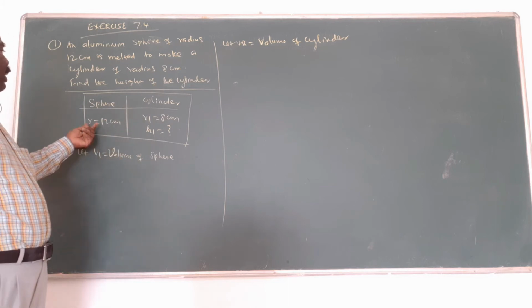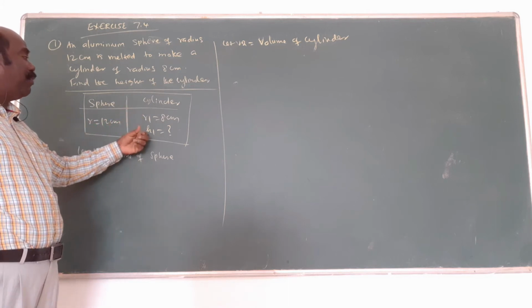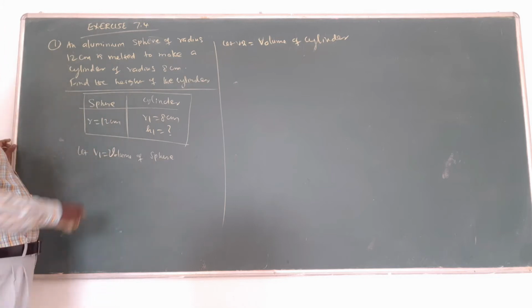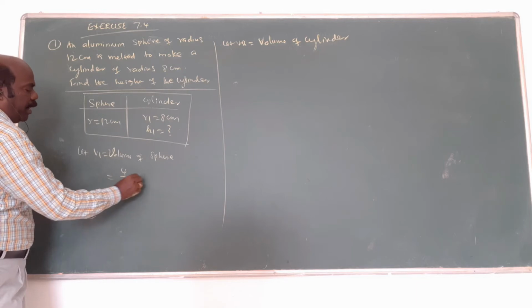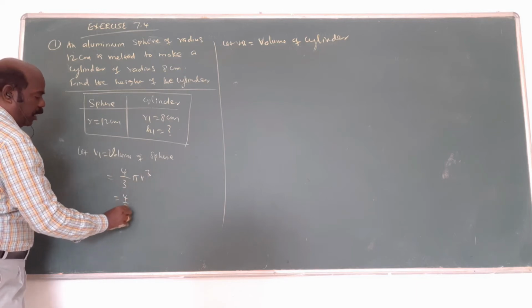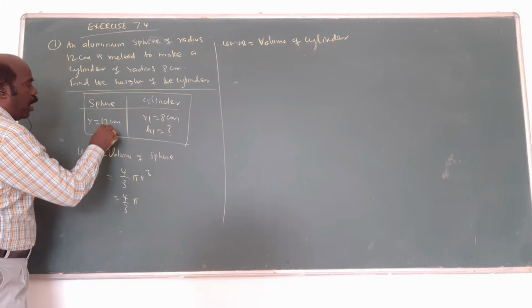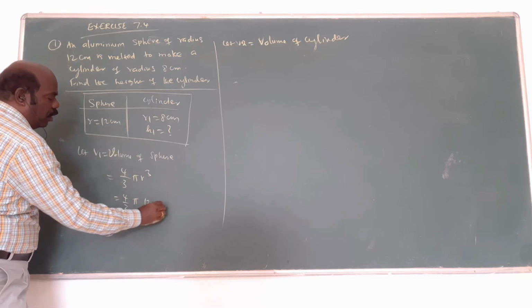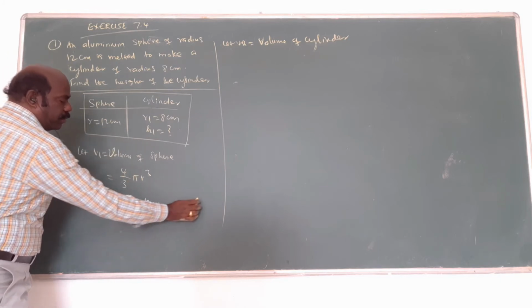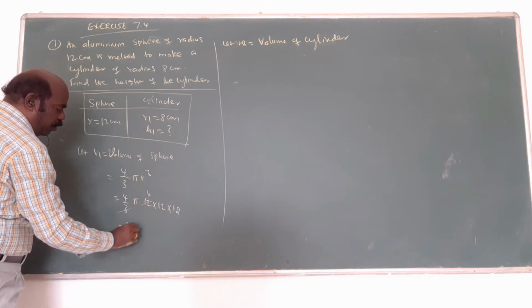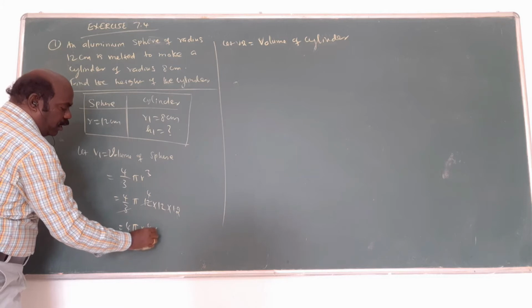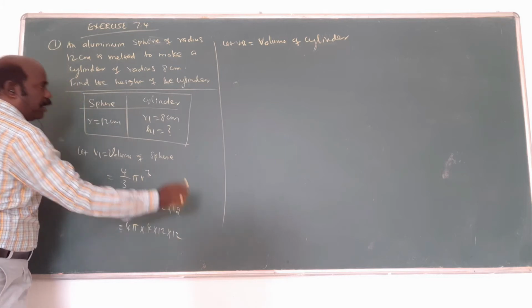I'm going to tell you, a without suffix 1 and a with suffix 1. That's very important. Now the first one is the volume of the sphere. What is the formula for the volume of a sphere? 4 by 3 pi r cube. R is what, you know? 12 into 12 into 12. Okay? 1 by 3 cancels. Now need not multiply, 4 pi into 4 into 12 into 12. That's all. Need not multiply.